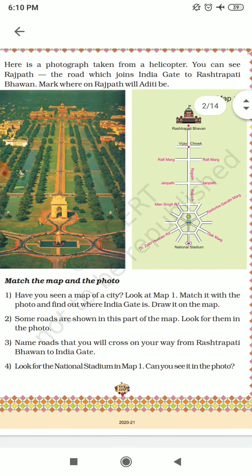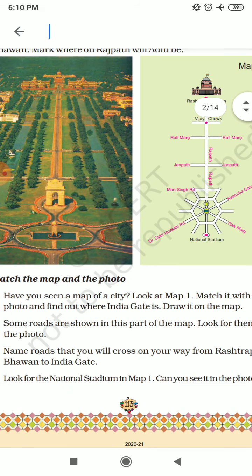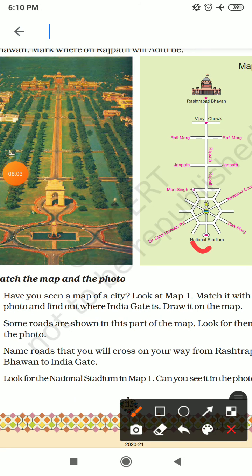Now we have the fourth question. Look for the National Stadium in map 1. Can you see it in the photo? Now see, we will give the answer. This is the National Stadium, shown in the map, but here in the photo we can't see the National Stadium. So the National Stadium is seen in map 1, but you can write like that, I cannot see it in the photo.